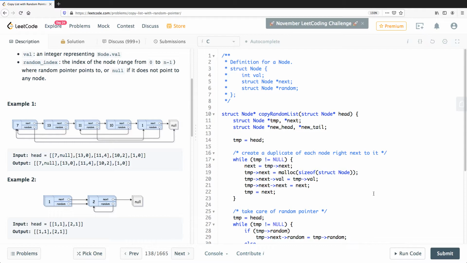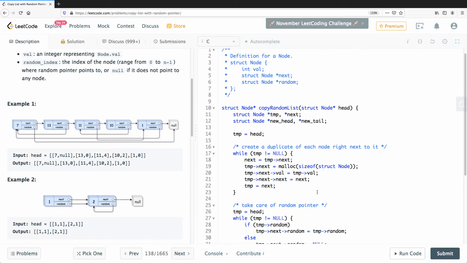So we have node equal to, okay, so temp equal to head. I see. We are using next actually. That's fine. I think that shouldn't be a problem. So while temp not equal to null.